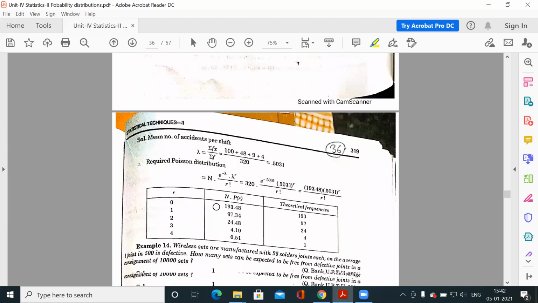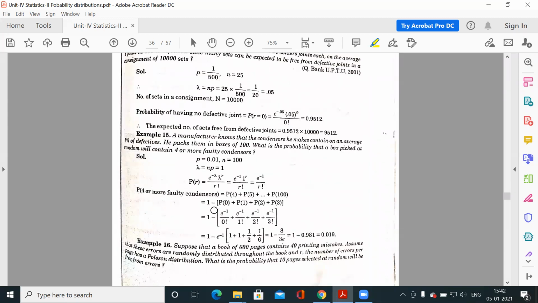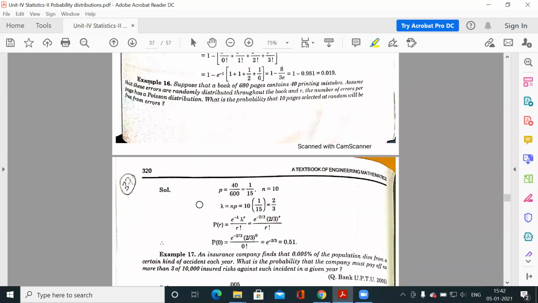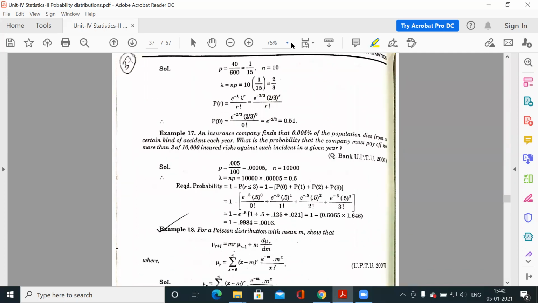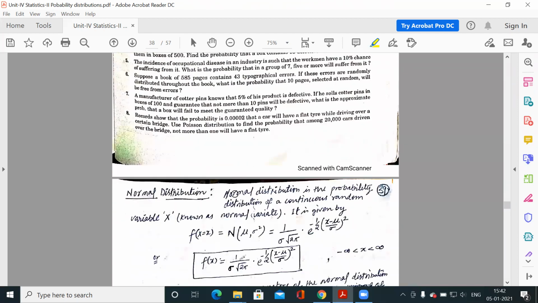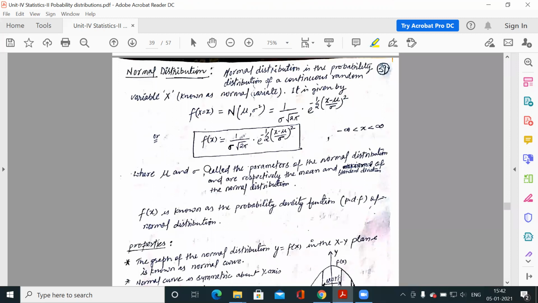These are the same type of questions. You can try this question. If you find any difficulty, we can discuss personally or on the WhatsApp group. In the coming lecture, we will start our next distribution, which is the normal distribution, a continuous distribution.